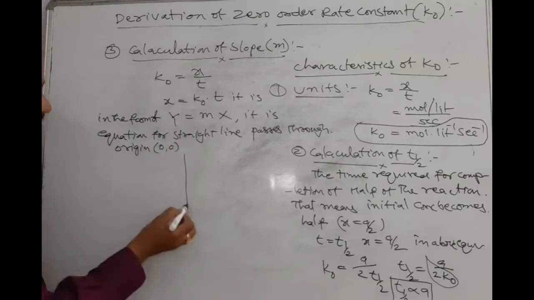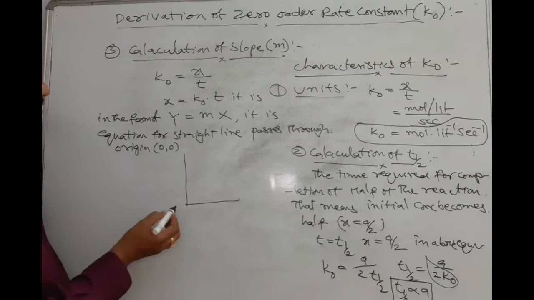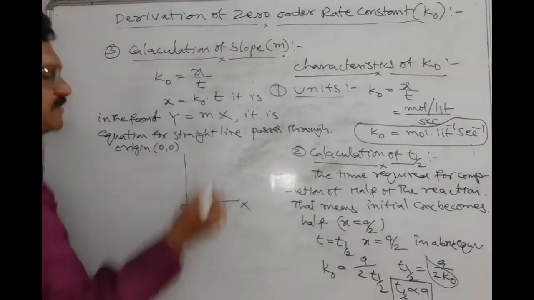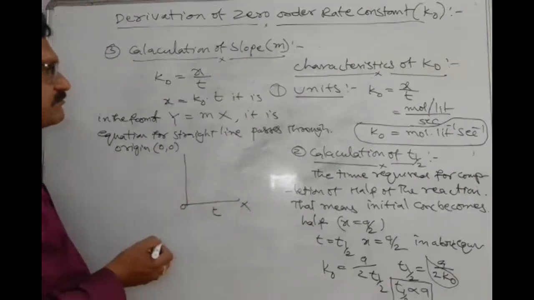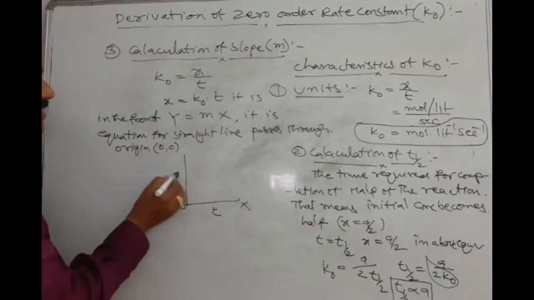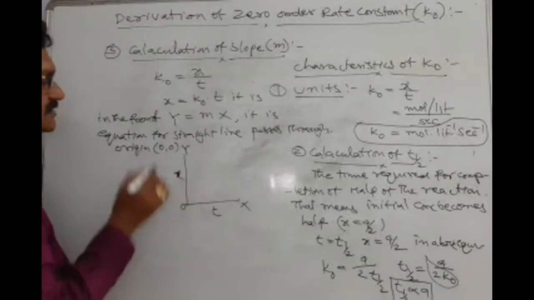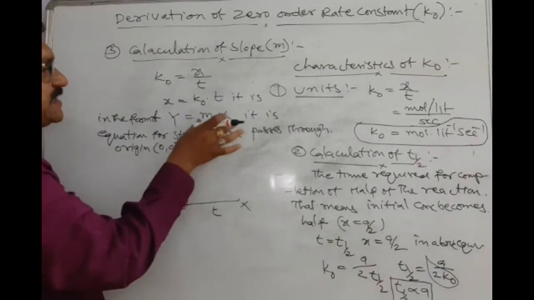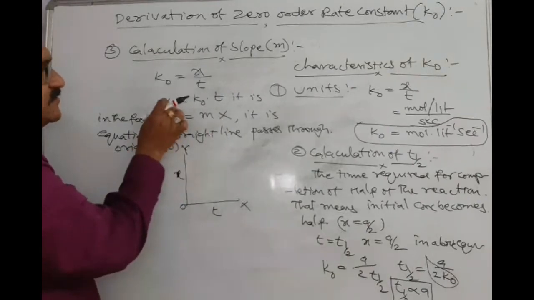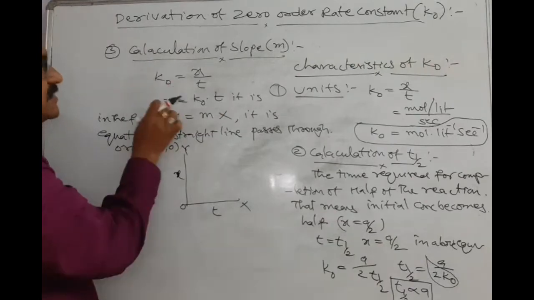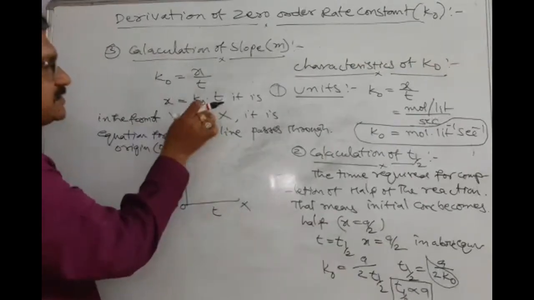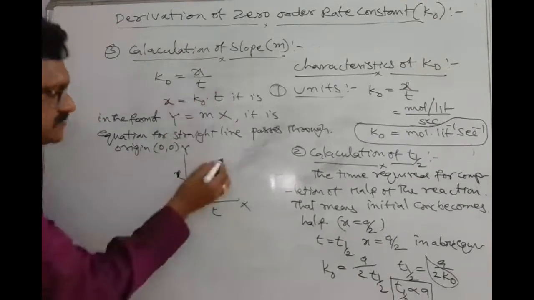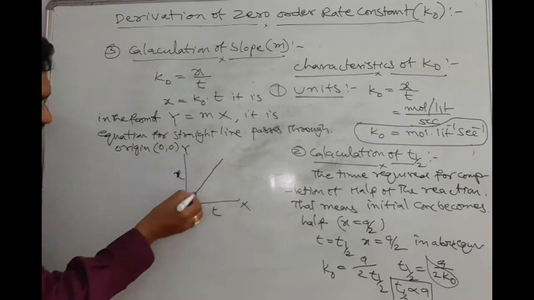So see, now I have to draw the graph. I am taking time on the x axis and concentration term on the y axis. Here y is equal to mx is the equation for a straight line. The equation we got in zero order, x is equal to K0 into t, is in the form of y is equal to mx, the equation for a straight line passing through the origin. You get a graph like this.